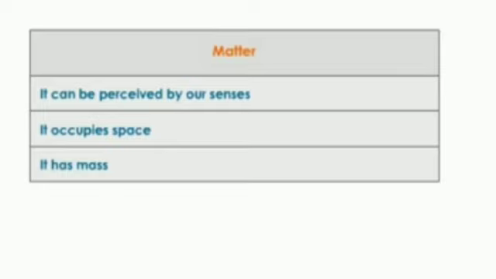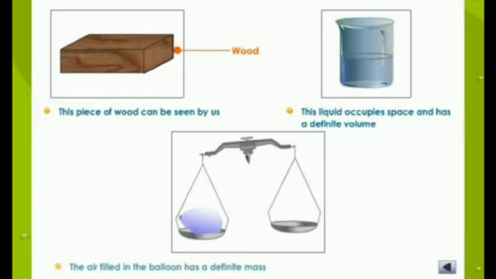Matter can be perceived by our senses, it occupies space and it has mass. The picture shows here that matter exhibits all these features. For example, a piece of wood can be seen by us, liquid occupies space and has a definite volume, air filled in a balloon has a definite mass.